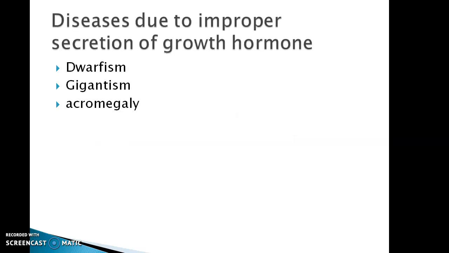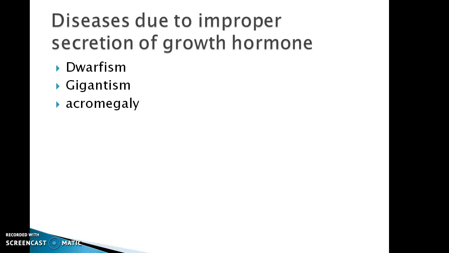Then there are some diseases that occur due to improper secretion of growth hormone. Due to less secretion of growth hormone, the disease occurs which is known as the dwarfism, that results in dwarfs. Excess secretion of growth hormone leads to a disease which is known as gigantism.